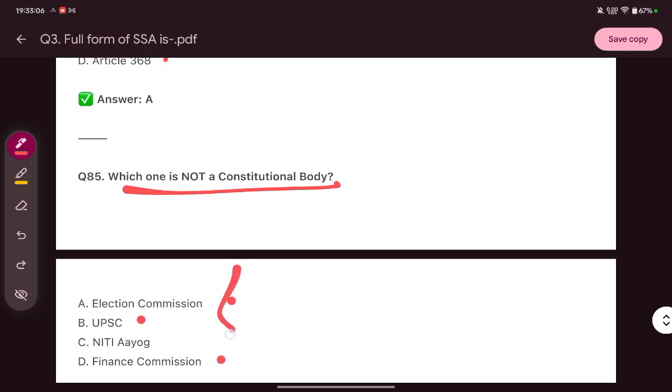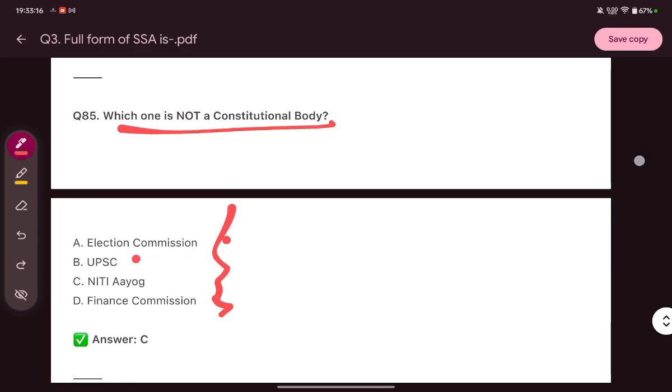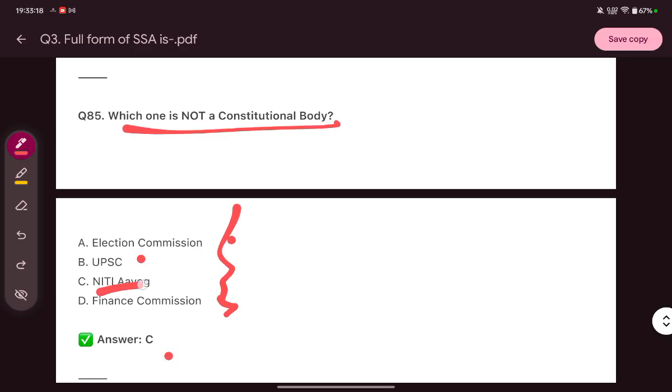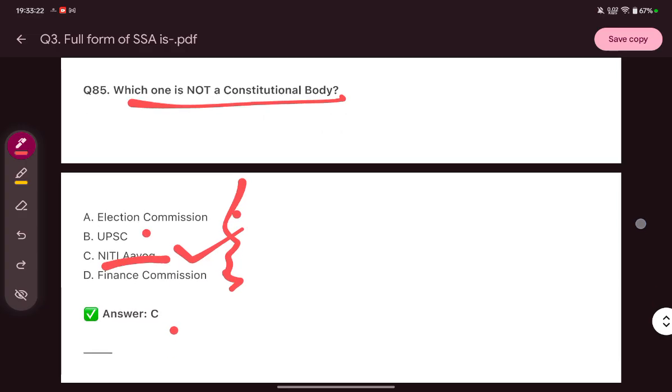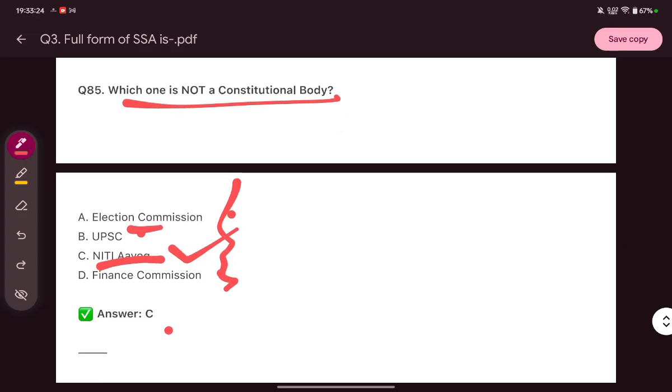That means which commission mentioned here is not mentioned in the Constitution. That is C, Niti Aayog. It is an executive body, right? UPSC is mentioned in the articles. Election Commission is mentioned and Finance Commission is also mentioned.